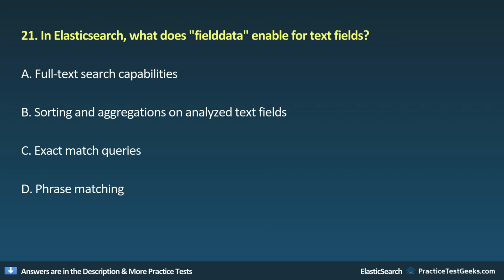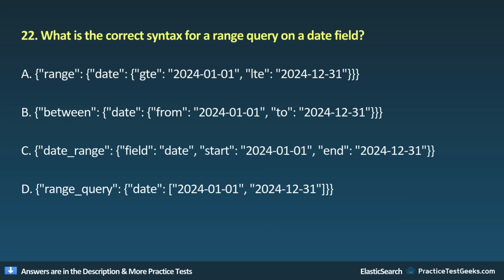21. In Elasticsearch, what does field data enable for text fields? A. Full text search capabilities. B. Sorting and aggregations on analyzed text fields. C. Exact match queries. D. Phrase matching.